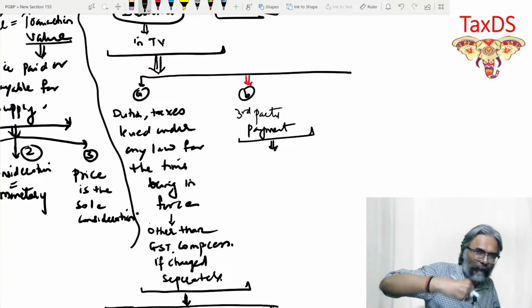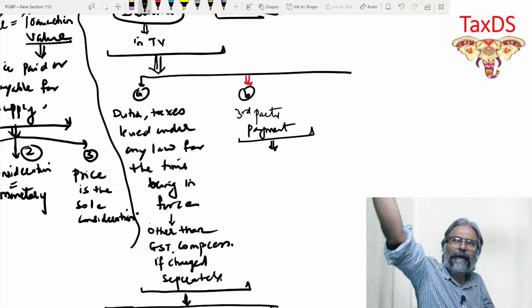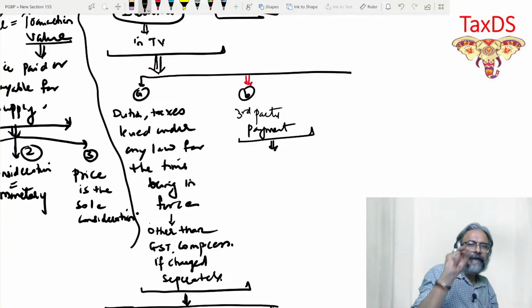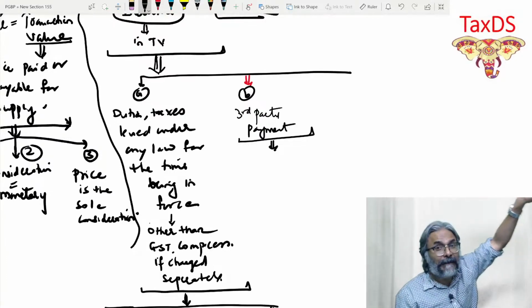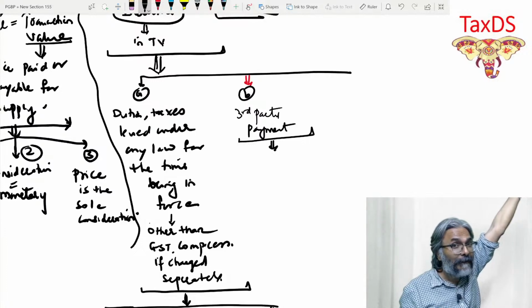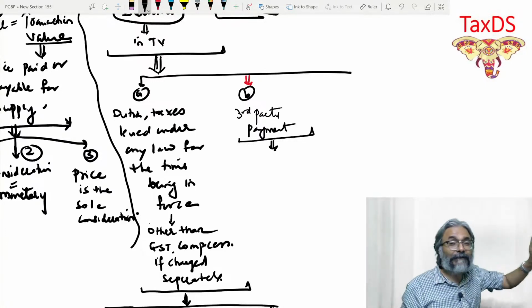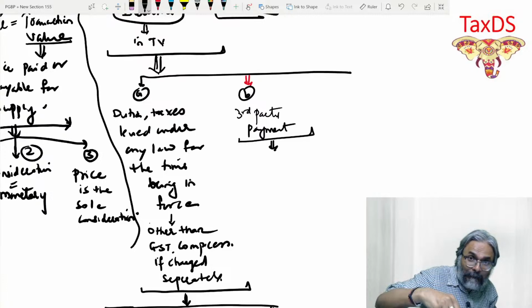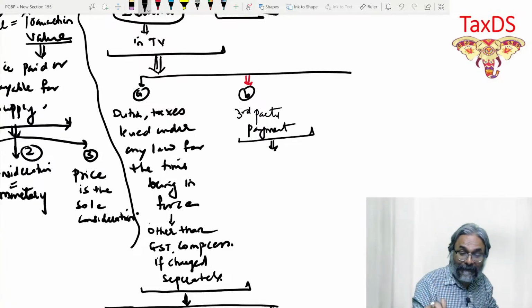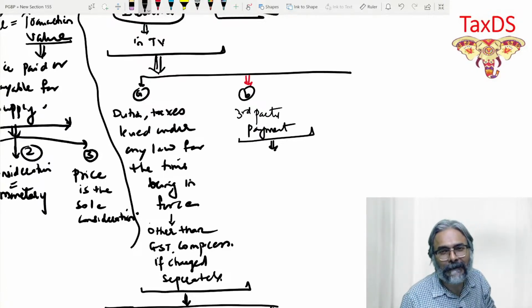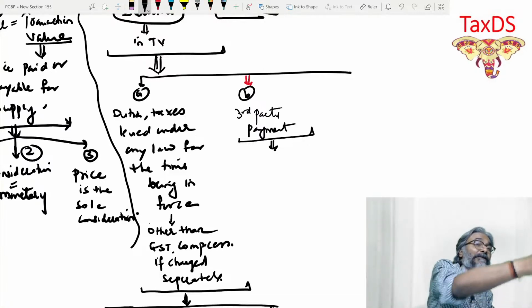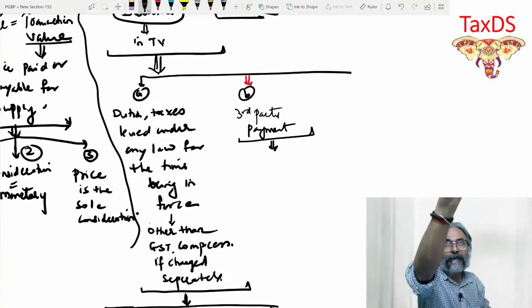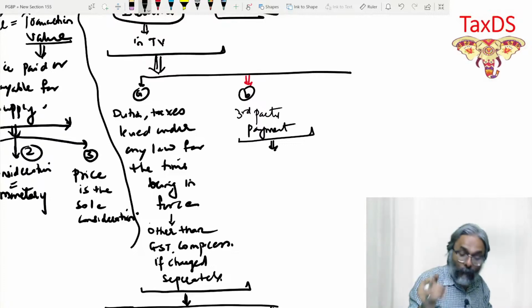So if a recipient of the supply makes a payment to a third party, will that payment made by the recipient to the third party be included in the transaction value of supply? That will depend upon, again, what? The test. What is the test? The 15(2)(b) test. So if a recipient makes a third party payment, whether that is included in the transaction value will depend upon the 15(2)(b) test.